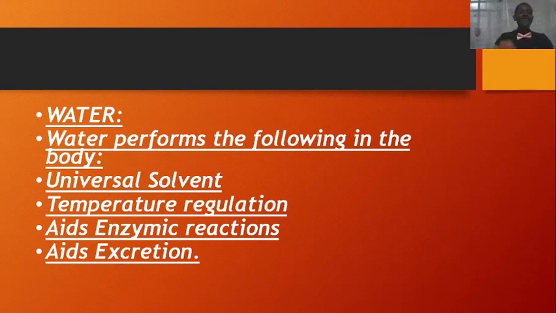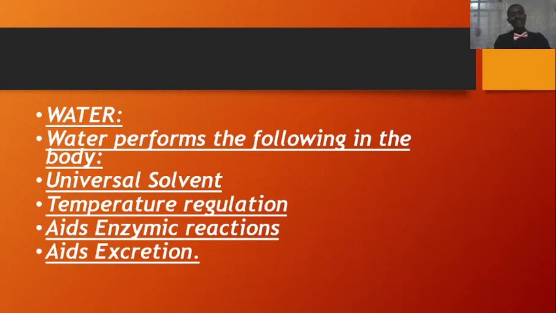It serves as a universal solvent for the body. What do we mean by that? In our chemistry, what is a solvent? Something that can dissolve other substances. And so water is a universal solvent. In the human body, it is able to dissolve other substances and make them mix up with the chemicals in the body and function very well. Without water, those things cannot go on.